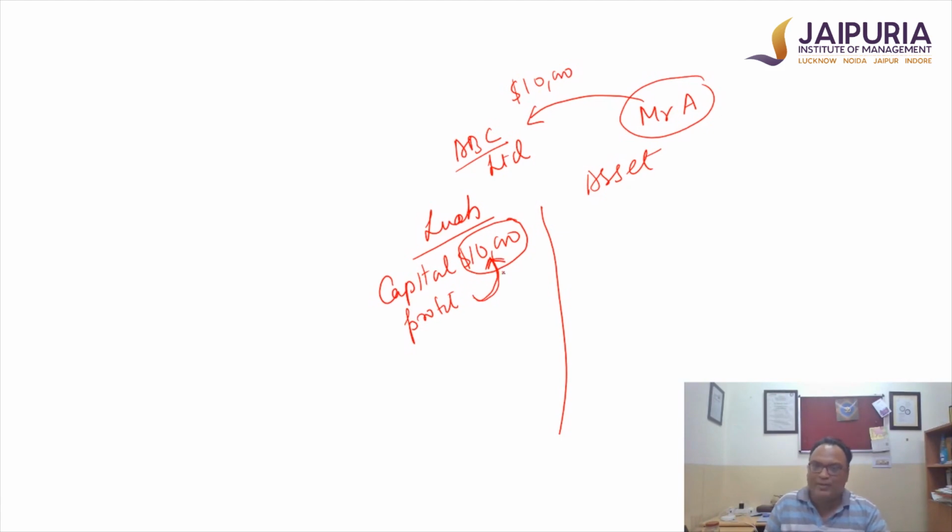A very, very common question which is always asked: why is profit shown as a part of a liability? Profit is shown as a part of liability because of the separate entity principle, or business entity principle, where the owner and the business are separate and the business is liable to the owner. The company and the firm is liable to the owner for the amount of money which they have been given in the form of capital. And from the capital, whatever profit is also earned, the business is liable for that also to